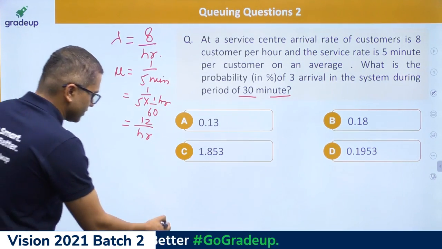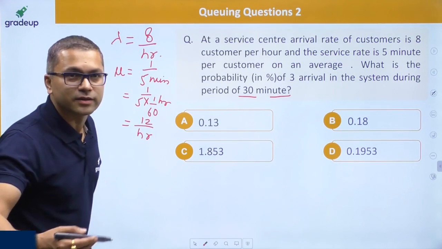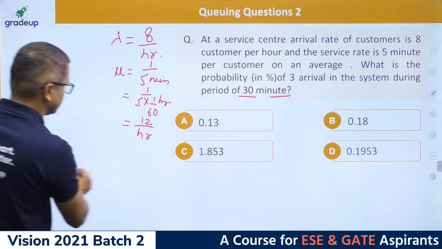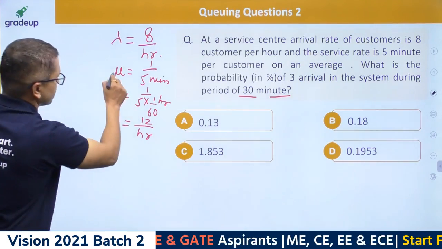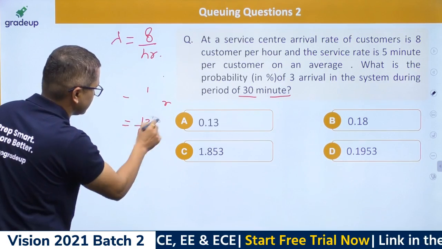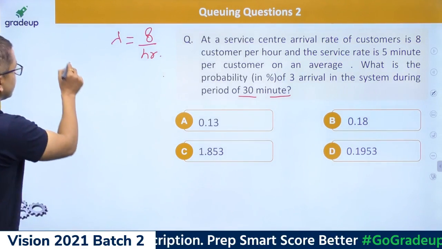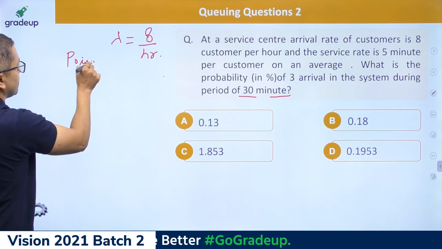Okay, so there's something called a probability density function. In case of a Poisson distribution, let me just erase this, because we don't need this, it is just a distraction. In case of Poisson's distribution, you need to remember this formula, guys.